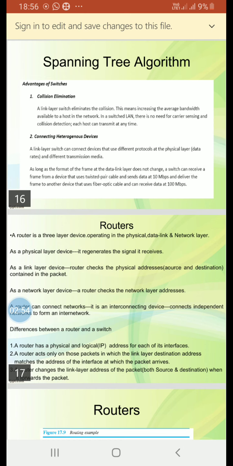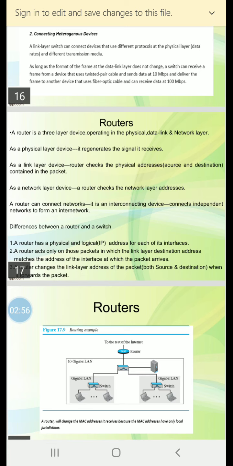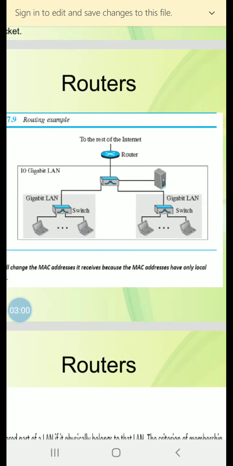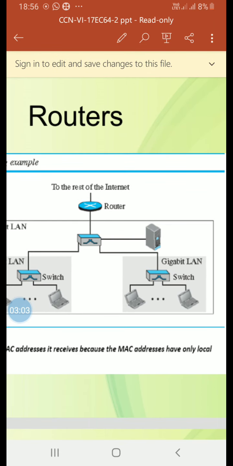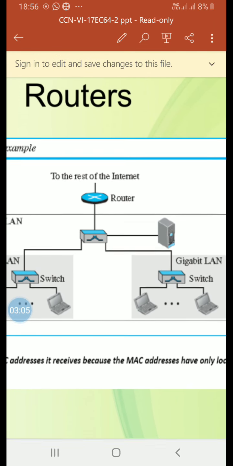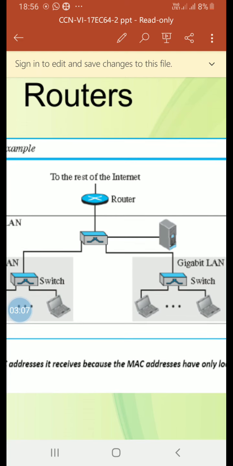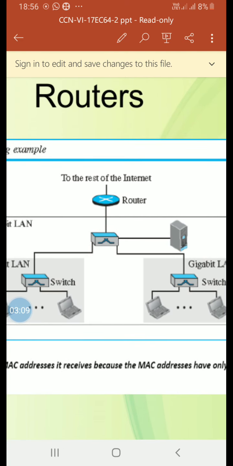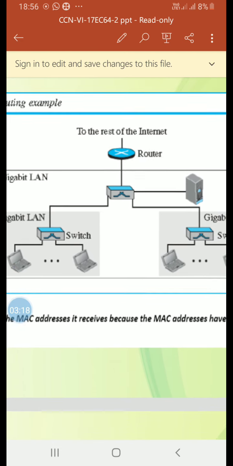Two networks connected by a router become an internetwork or an internet. So you can see here a router which is connected to the other part of the internet.